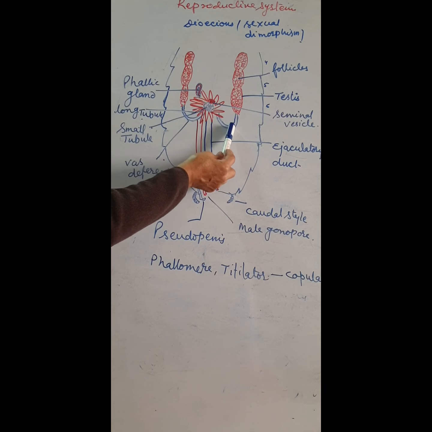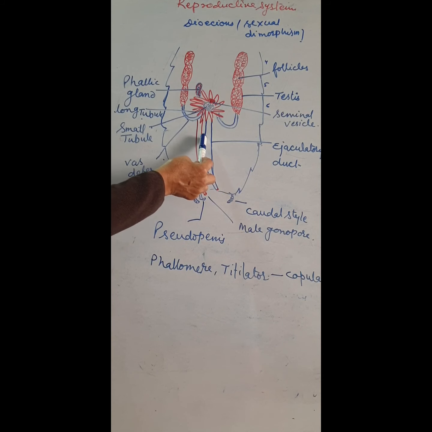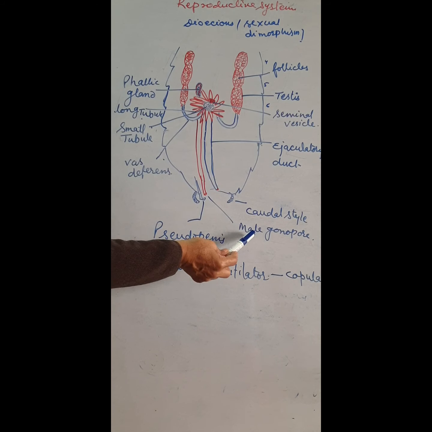Both sperm ducts, or vas deferens, open into the ejaculatory duct, and the last one is the gonopore. The gonopore is situated ventral to the anus.